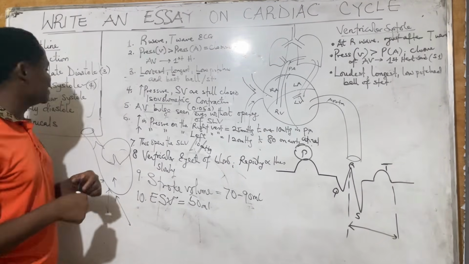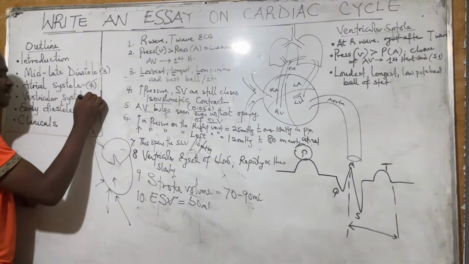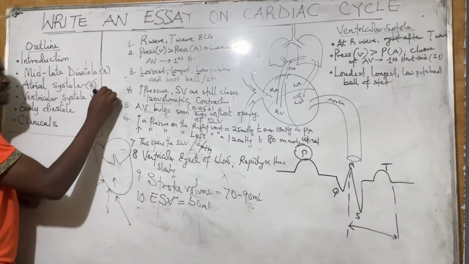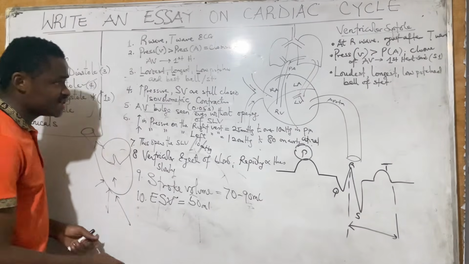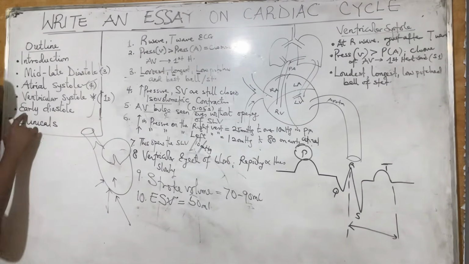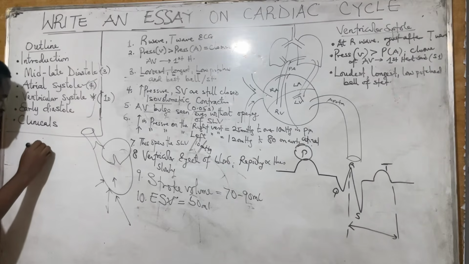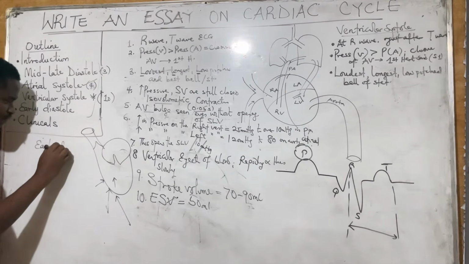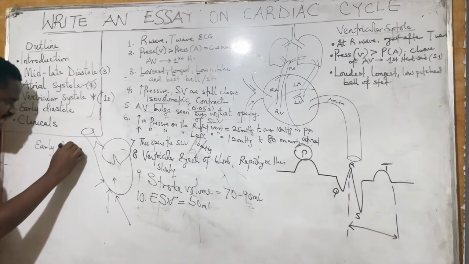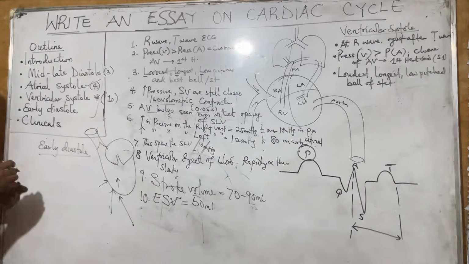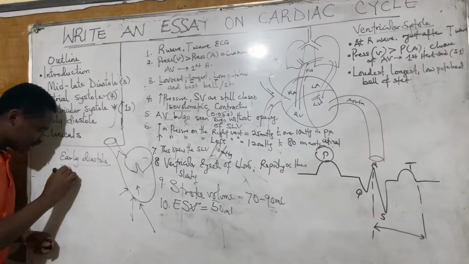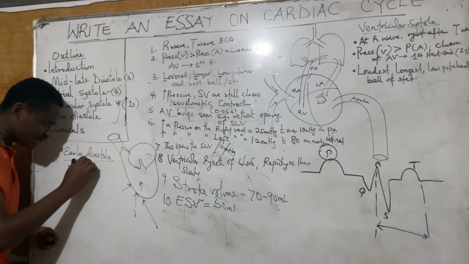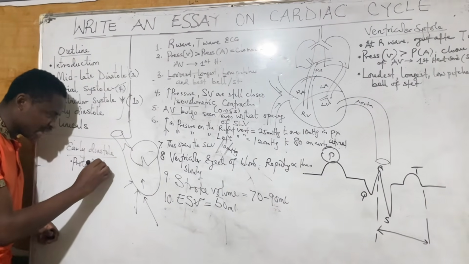Very important point, and this is where the bulk of the marks will be. So it is necessary you run these steps. Now the last thing here is early diastole. For early diastole, what will I say? Number 1: the initial step is what we call protodiastole.